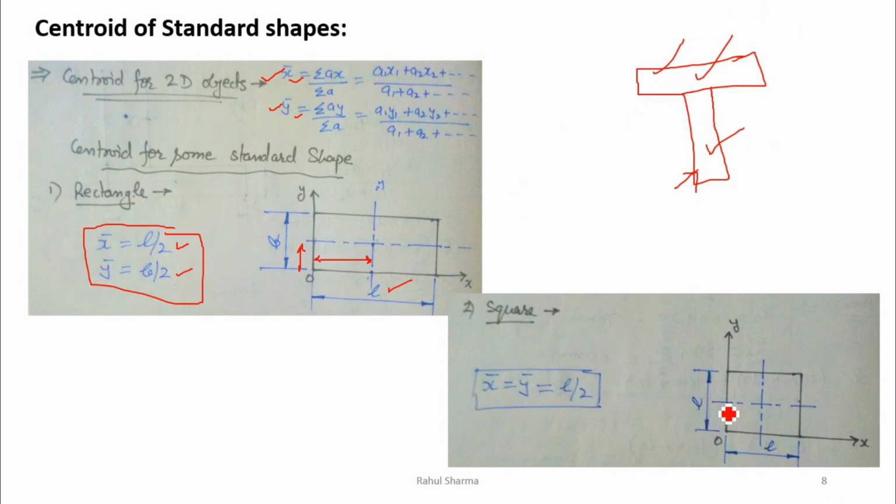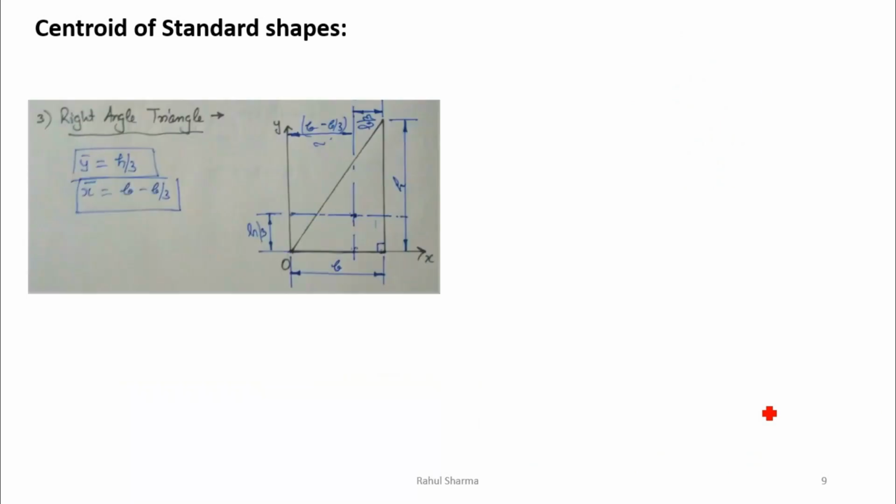Similarly, if a square is given, this was a rectangle, but if a square is given, square means both sides are equal, so it has the same length on both sides. So the x bar and y bar for a square will be L by 2, means whatever the length is, half of that will be the centroid. So let's see a few more.